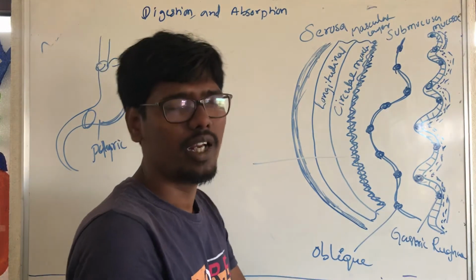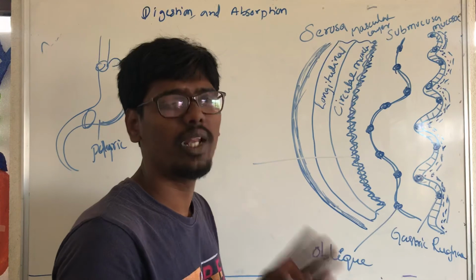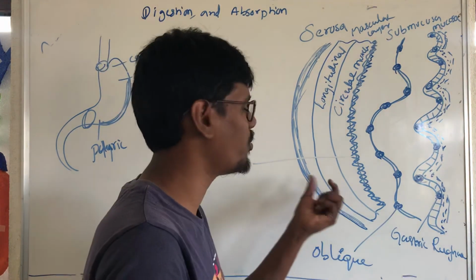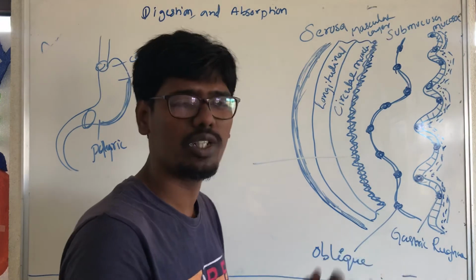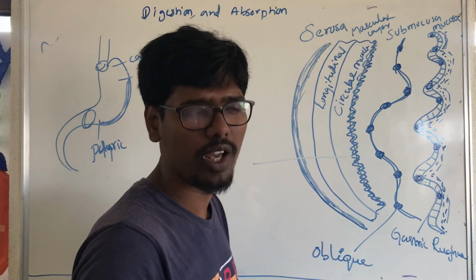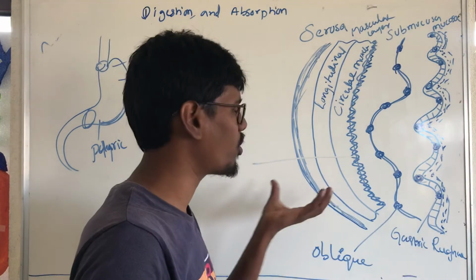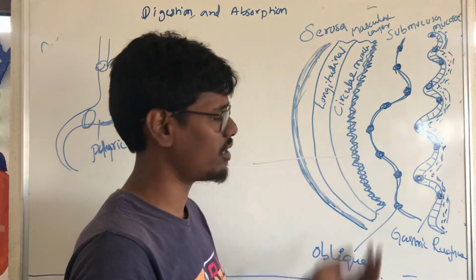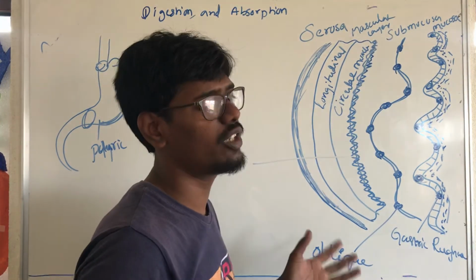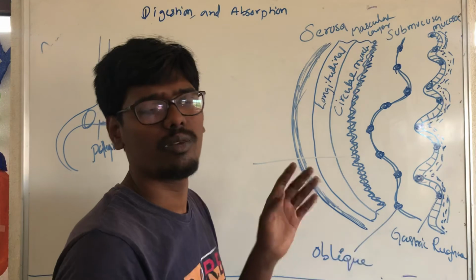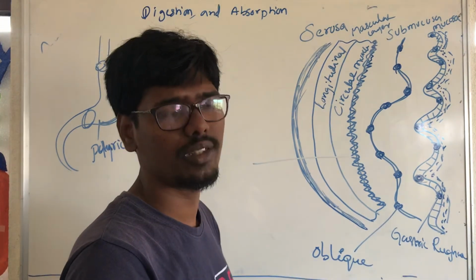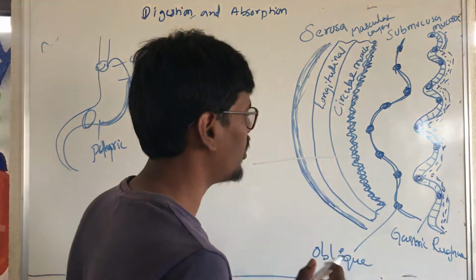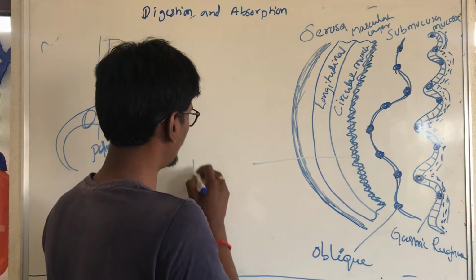At that time it balances the peristaltic movements. The neural sensation is here in the parasympathetic nervous system, balancing peristaltic movements.